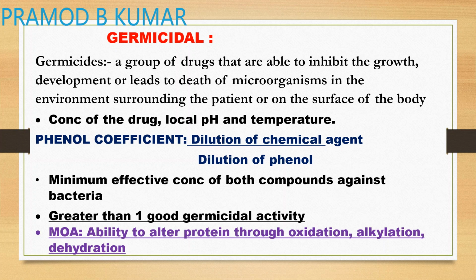Remember, the phenol coefficient is the minimum concentration of the agent divided by the minimum effective concentration of phenol. This ratio should be more than 1. Then only will that compound show a germicidal property.